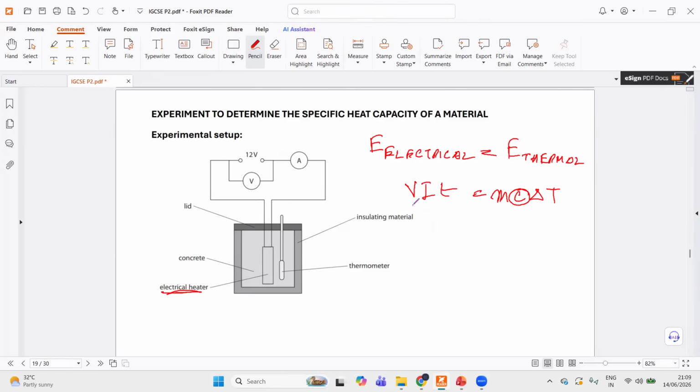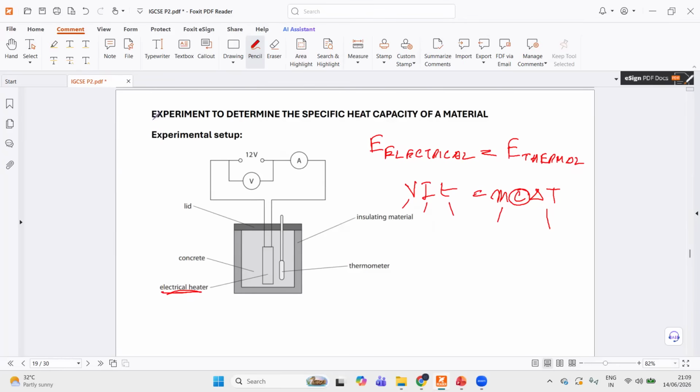So for that, you need to measure the voltmeter reading, ammeter reading, and how long you are switching on the heater using a stopwatch. Measure the mass using an electronic balance, measure the initial temperature and the final temperature, and calculate the change in temperature. And just make c the subject of the equation.